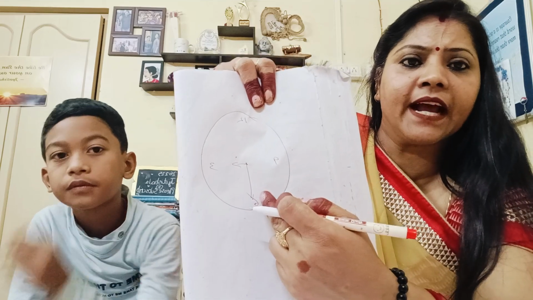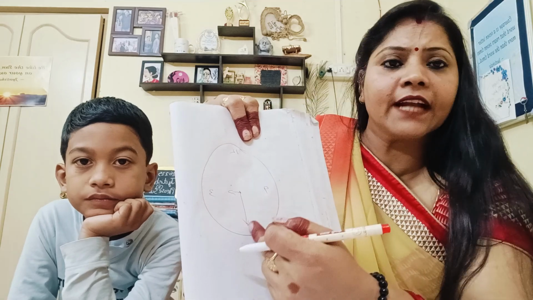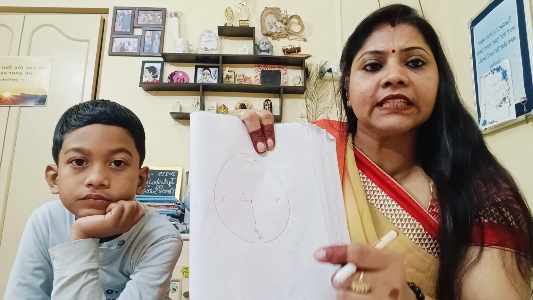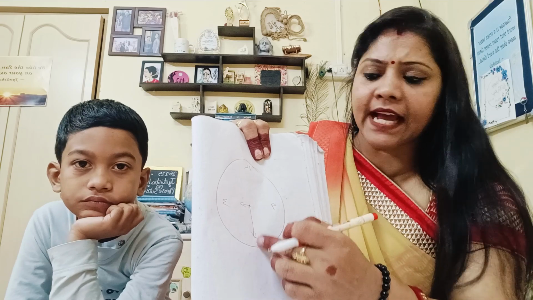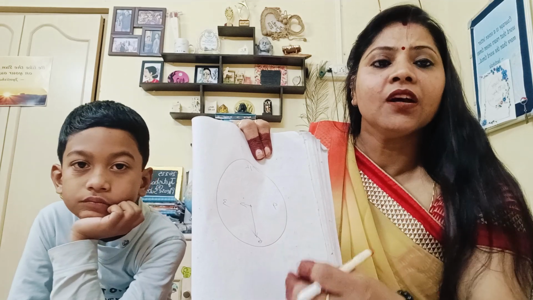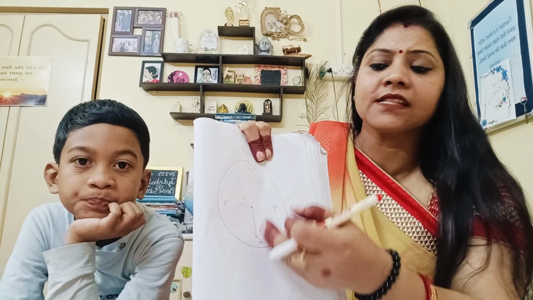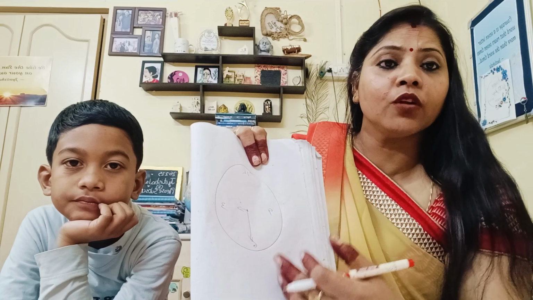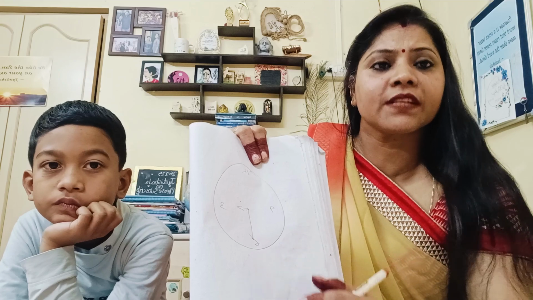Wherever the small hand is, that shows the hour, and the long hand shows the minutes. And we also have a third hand, which is called the second hand, which is a little thinner and a little shorter than the long hand. So the long hand is the minute hand, this is the hour hand, and the other one is called the second hand, which shows the seconds. It is shorter than the minute hand, and it is longer than the hour hand, and it is quite thin. And we all know that 1 hour has 60 minutes, and 1 minute is equal to 60 seconds.